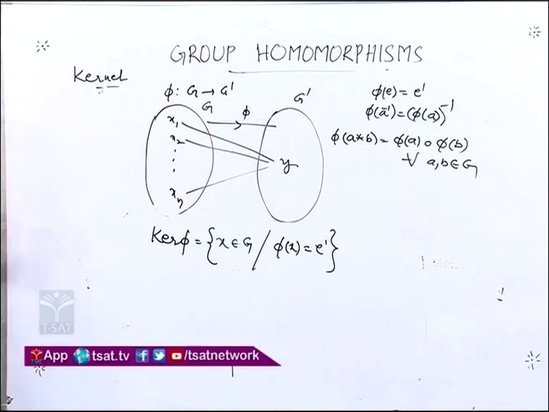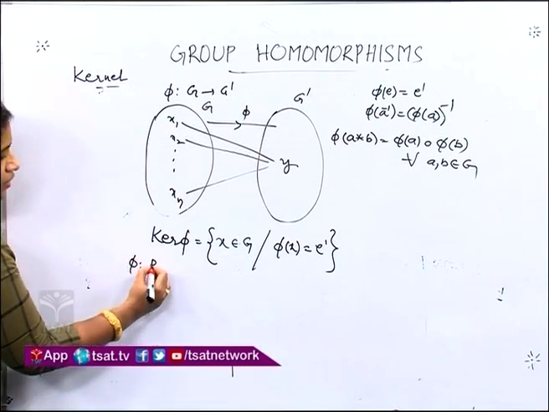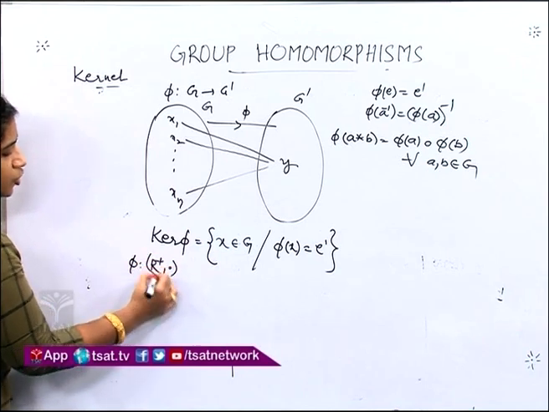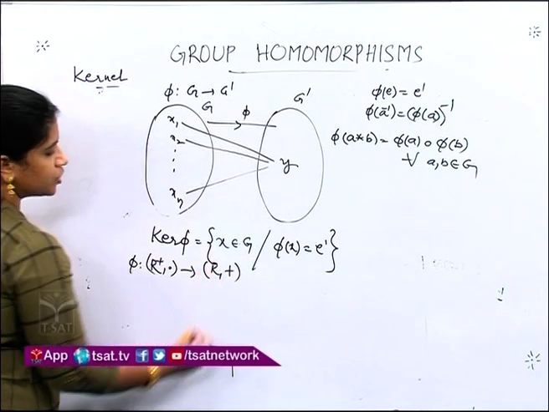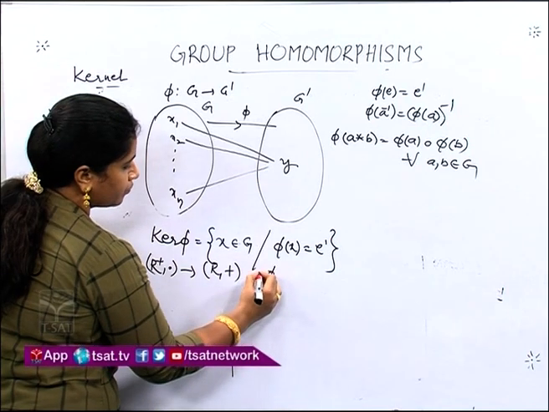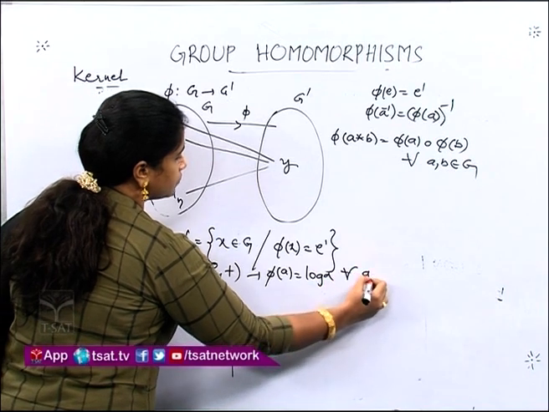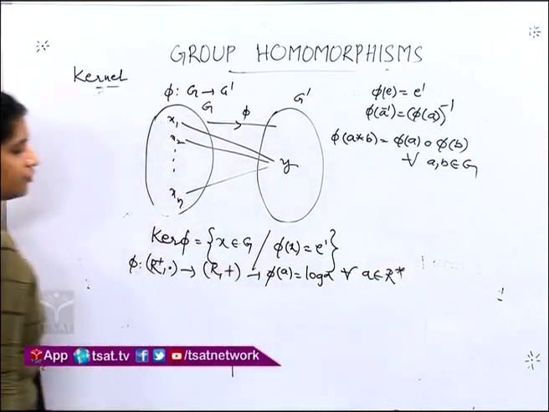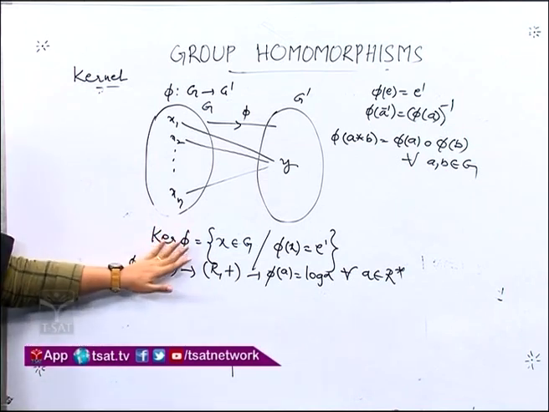Yes. Now we had already seen an example of a homomorphism. Let us check what will be the kernel for that homomorphism. We had seen an example of a mapping from the set of all positive real numbers under the operation multiplication to the set of all real numbers under the operation addition, defined as phi of a equals log a. Now we had seen this is a homomorphism earlier. Now let us check what will be the kernel for this homomorphism.